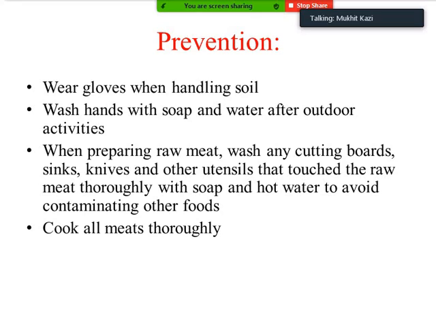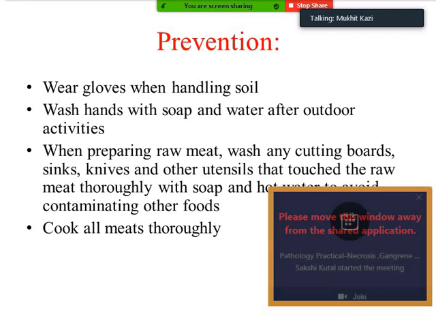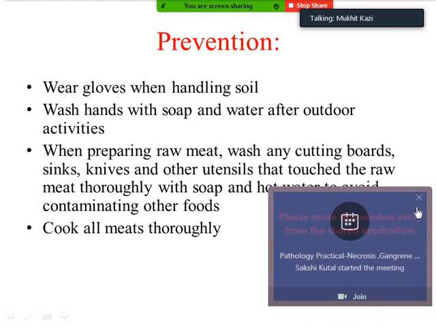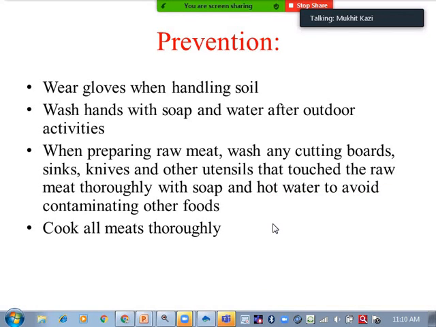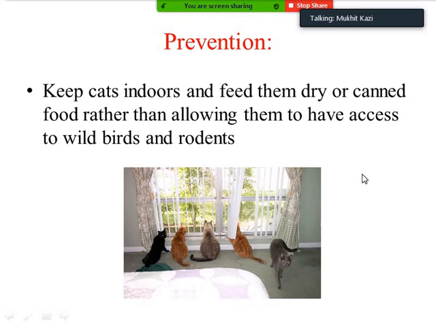When preparing raw meat, wash any cutting boards, sinks, knives and other utensils that touch the raw meat thoroughly with soap and hot water to avoid contaminating other foods. This is very important. Okay, and then whenever you are cooking the meat, it should be thoroughly cooked. So this is about the prevention.